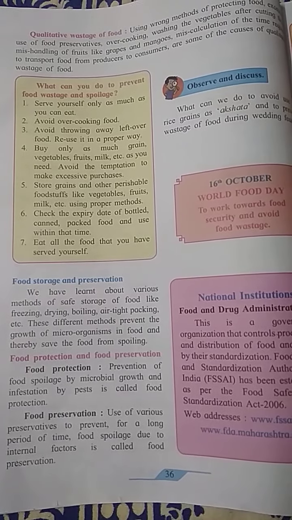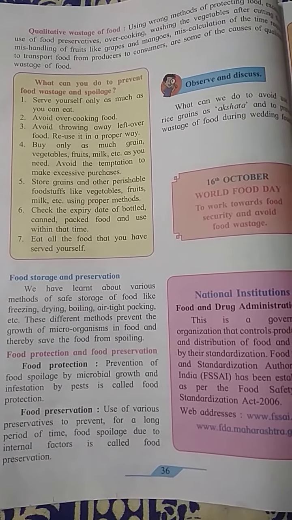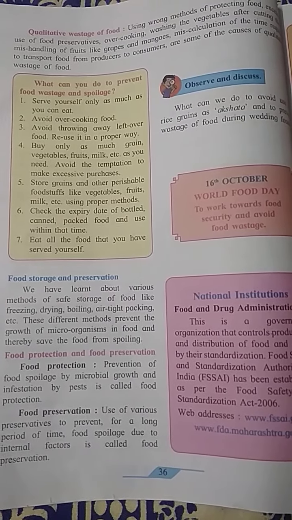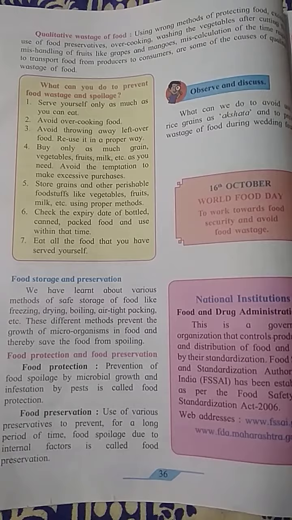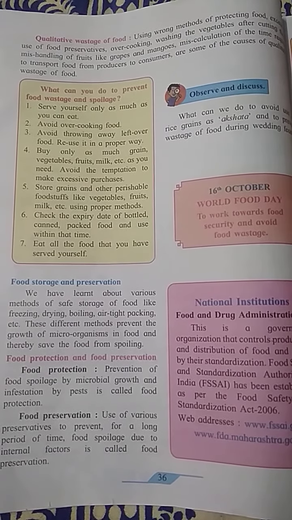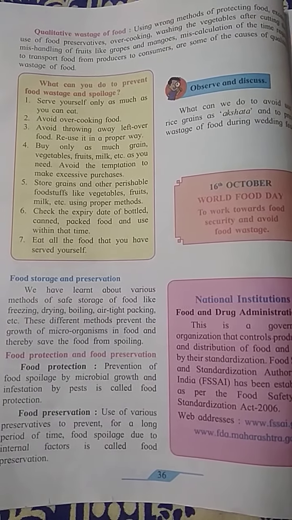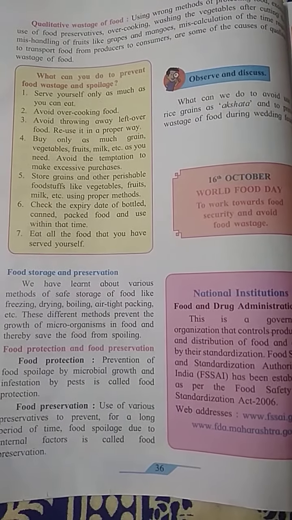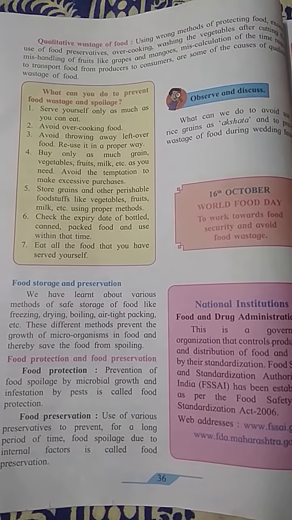Students, we are going to see our next point, that is food storage and preservation. In the previous class you learned about some methods of preservation, that is freezing, drying, boiling and airtight packing. Why do we preserve food in this way?